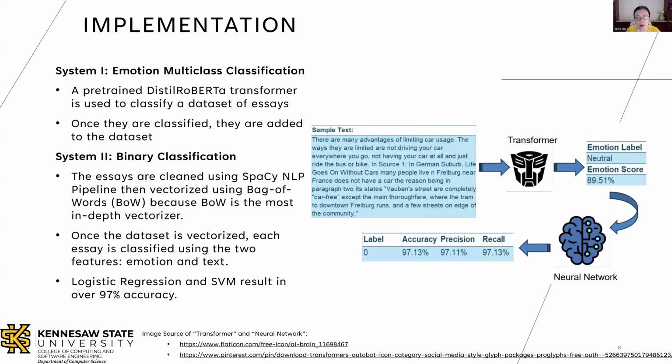So here is a sample text implementation. As you can see here, a sample paragraph runs through the DistilRoBERTa transformer to get emotion labels and emotion scores. And then the dataset goes through the neural network to complete binary classification of human versus LLM, as well as the evaluation metrics. As you can see here, the label is 0, and we have accuracy, precision, and recall all over 97%.